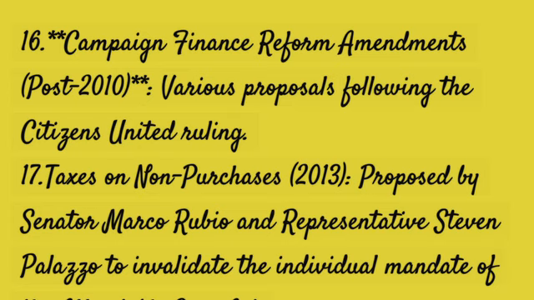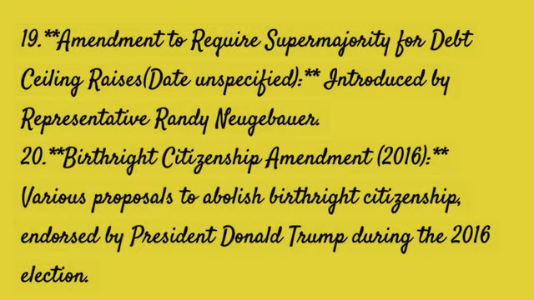Taxes on Non-Purchases, 2013. Proposed by Senator Marco Rubio and Representative Stephen Palazzo to invalidate the individual mandate of the Affordable Care Act. 19. Amendment to require supermajority for debt ceiling raises, date unspecified. Introduced by Representative Randy Neugebauer. Birthright Citizenship Amendment, 2016. Various proposals to abolish birthright citizenship, endorsed by President Donald Trump during the 2016 election.